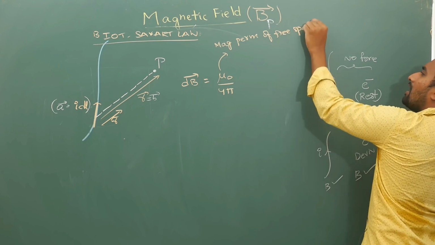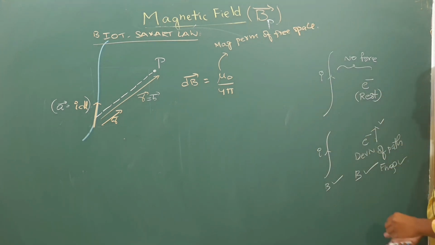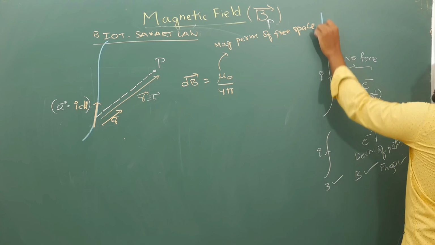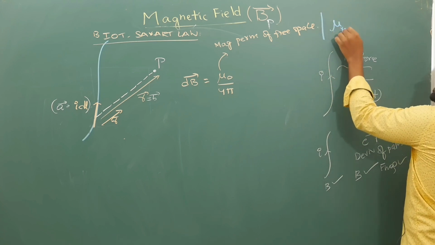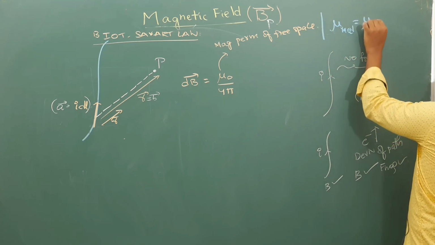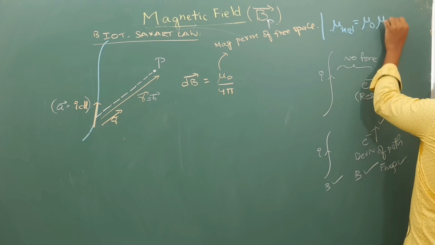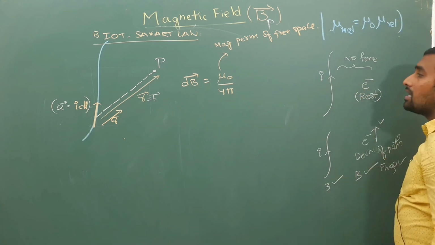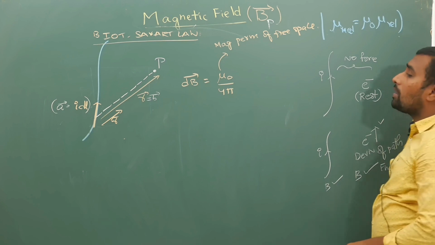If you have a different medium, then you have to use mu of the medium in that expression, which is mu naught times mu relative. Mu relative is the relative magnetic permeability. What is the value of mu naught?